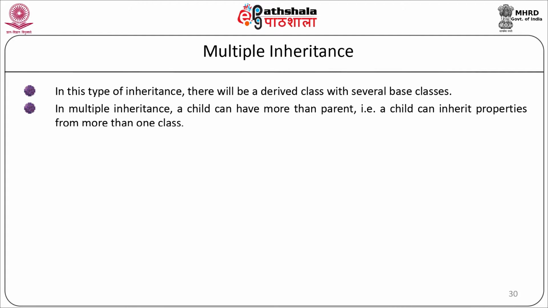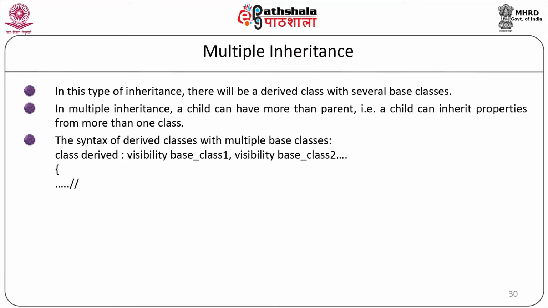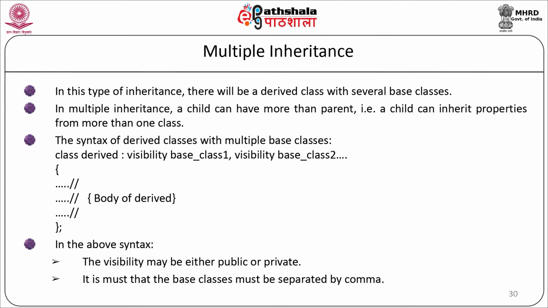Multiple inheritance. In this type of inheritance, there will be a derived class with several base classes. In multiple inheritance, a child can have more than one parent, that is, a child can inherit the properties from more than one class. The syntax of a derived class with multiple base classes is shown as follows. class derived : visibility mode base class 1, visibility mode base class 2, then the proper definition of the class, and the class will end. In the above syntax, the visibility may be either public or private. Note that the base classes must be separated by a comma.